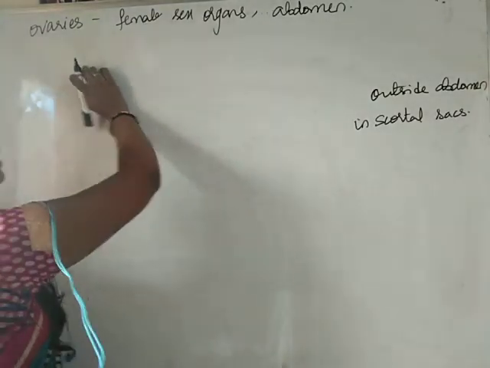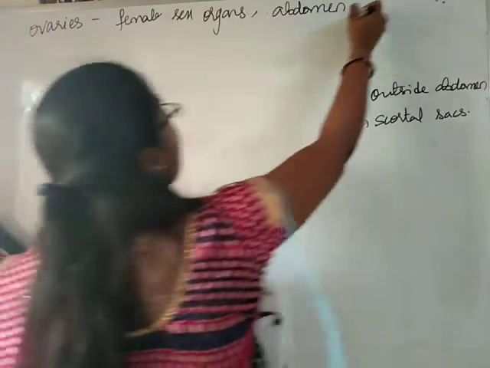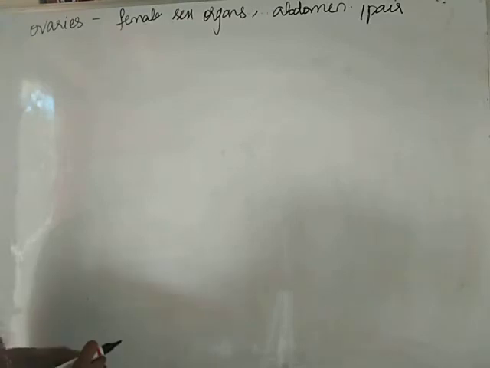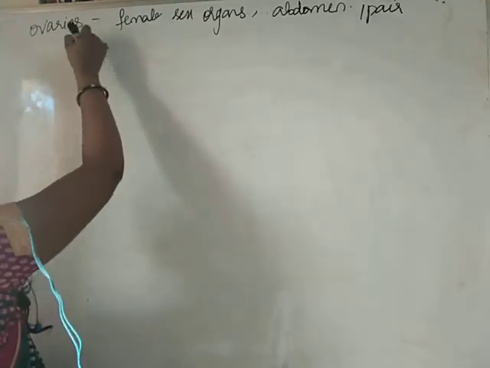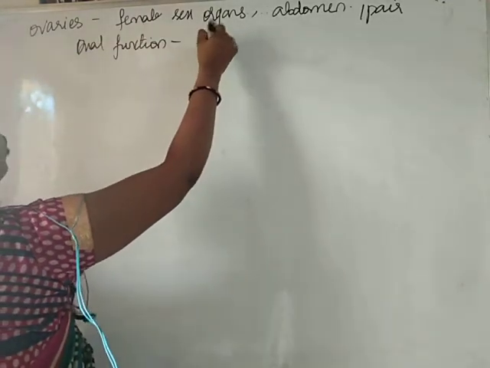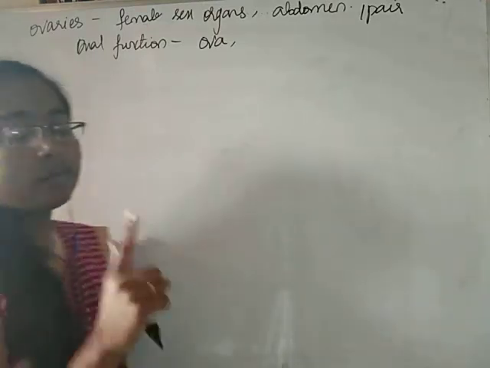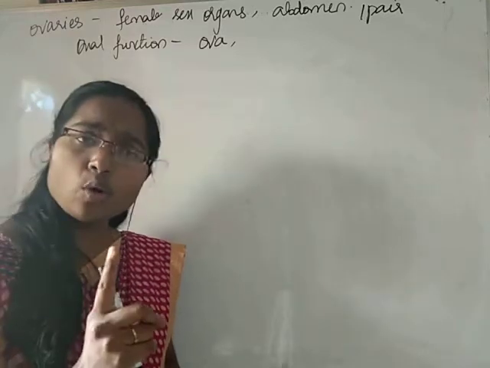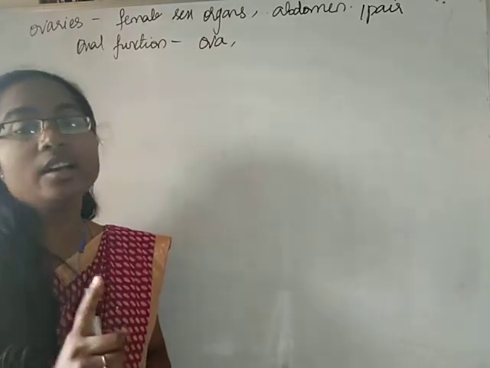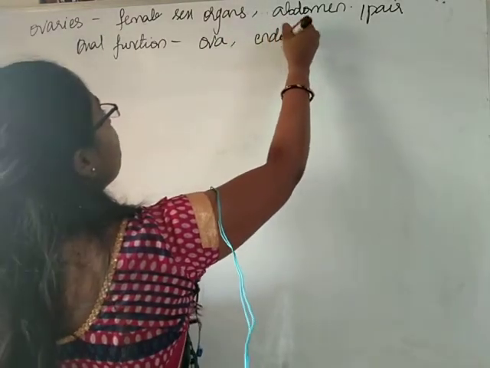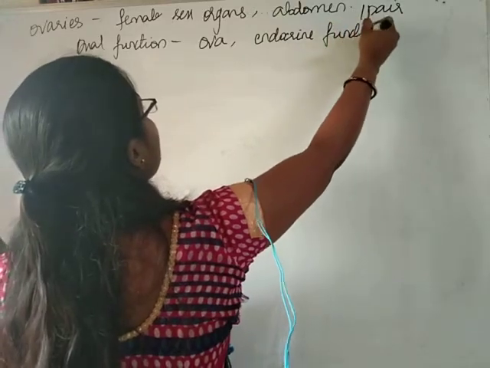The ovaries present inside the abdomen are one pair. These ovaries have dual functioning. They produce the ova. One ovum is produced during every menstrual cycle from the ovaries. They also have an endocrine function: they produce hormones also.